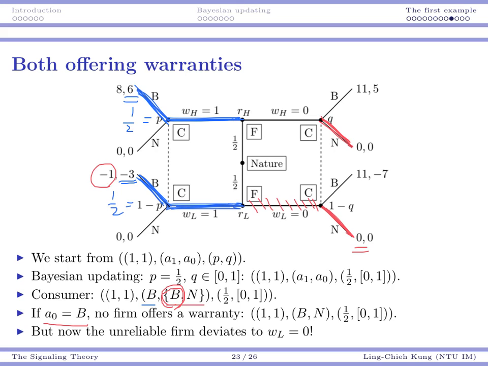So that means I have no incentive to pretend that I am reliable by offering a warranty, because that's going to hurt myself. It would be better not to do business with the consumer. So in that case, I would simply choose no warranty. So basically that means 1-1 cannot be part of an equilibrium. That's not going to be a stable outcome.